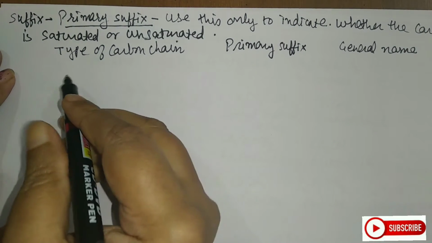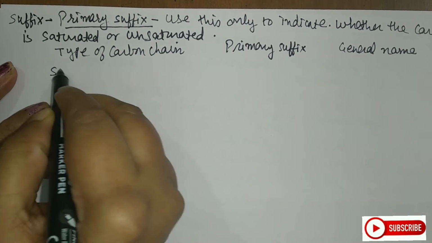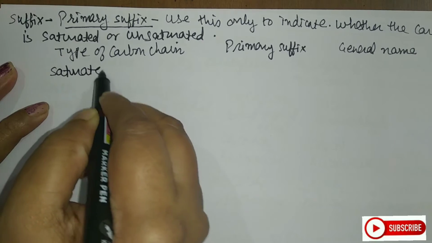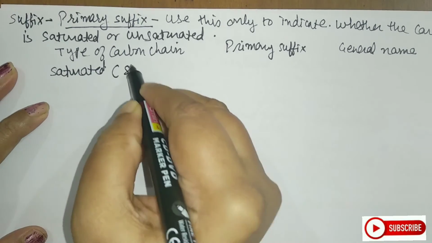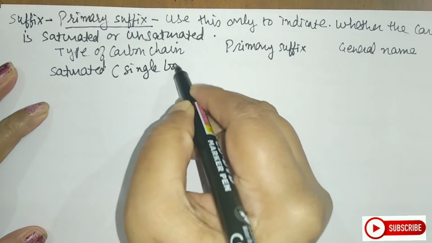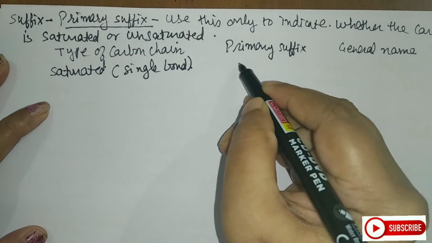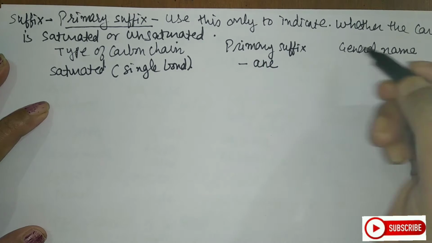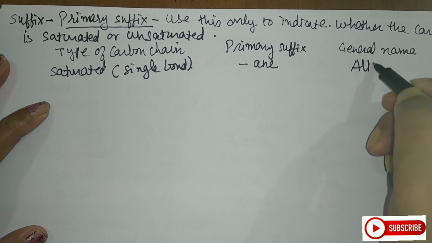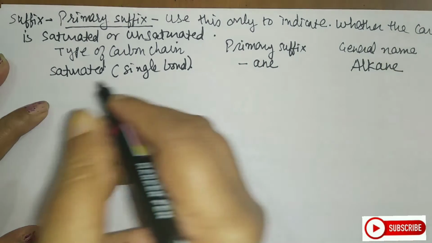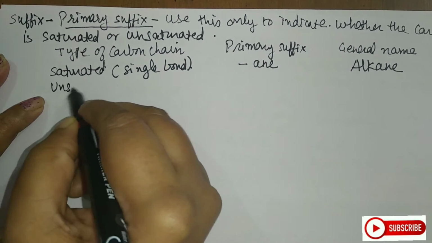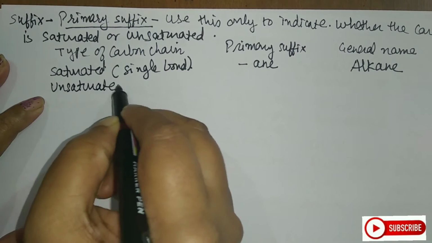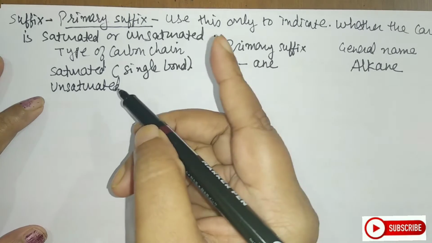So the first type is saturated. What is the meaning of saturated, student? That is having single bonds only. Then I will use the primary suffix as ane. So we call them alkane. If it is unsaturated, now unsaturated can be again of two types.